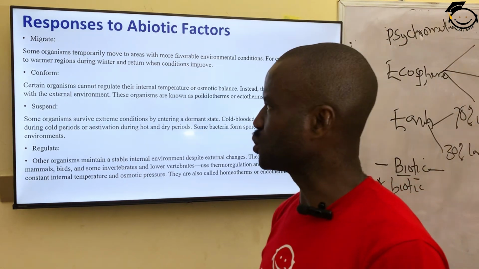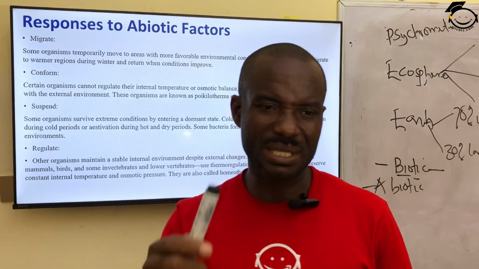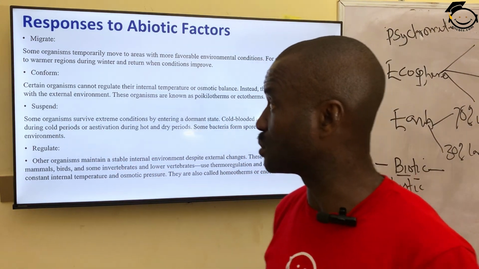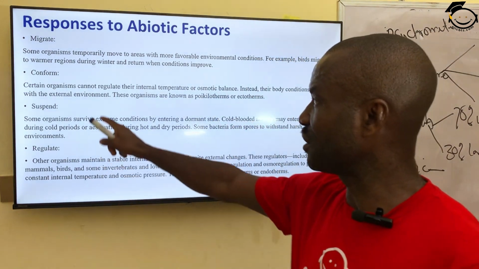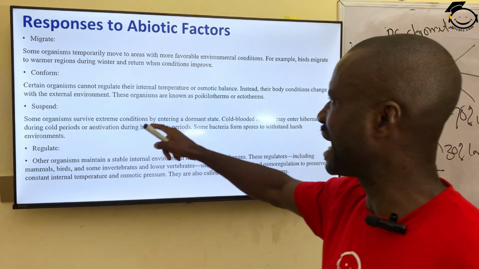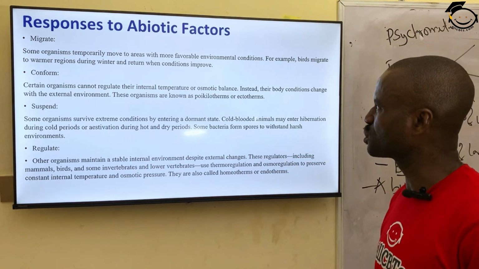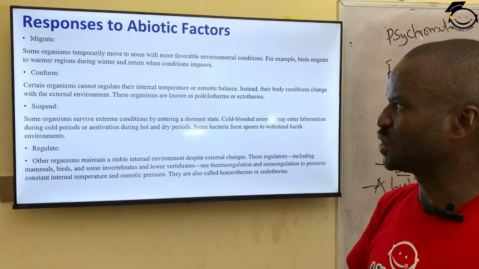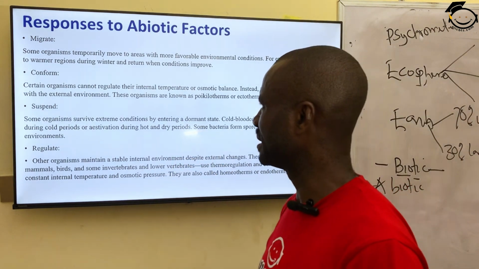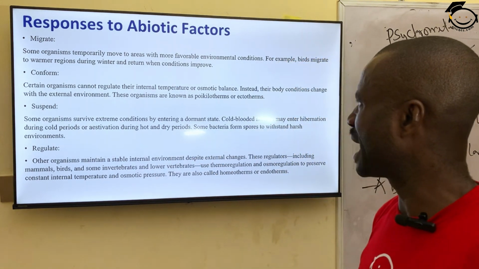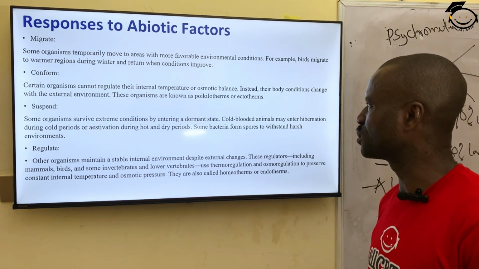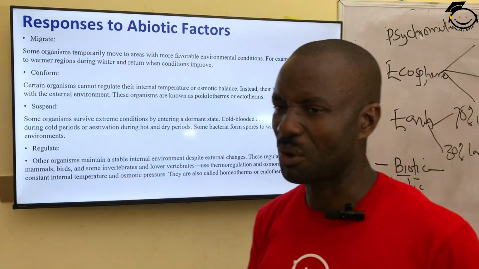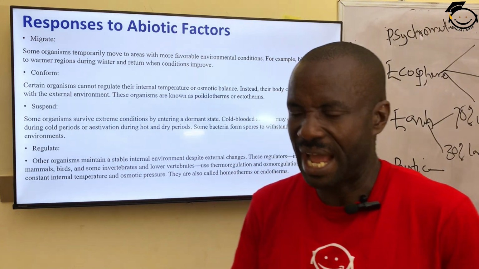Number two, how does a living organism conform to the environment? Certain organisms cannot regulate their internal temperature or osmotic balance. Instead, their body condition changes with the external environment. These organisms are known as poikilothermic or ectothermic. There are some organisms that cannot react or relate with the environment.